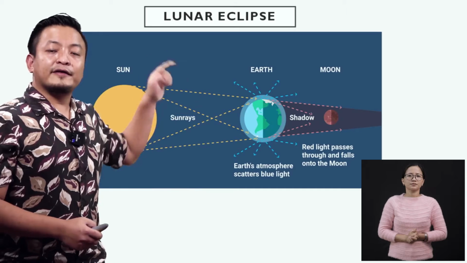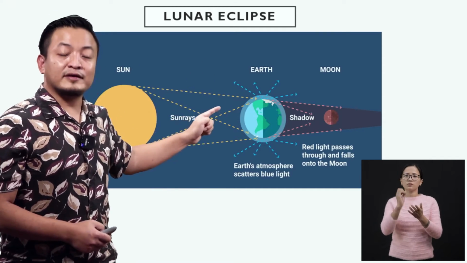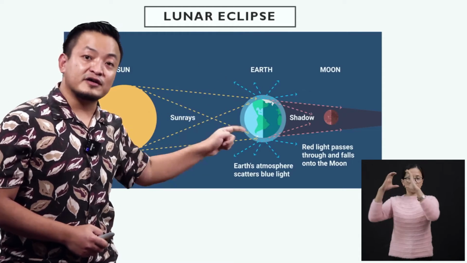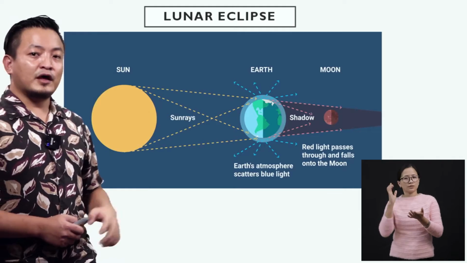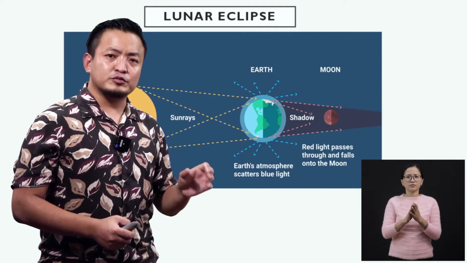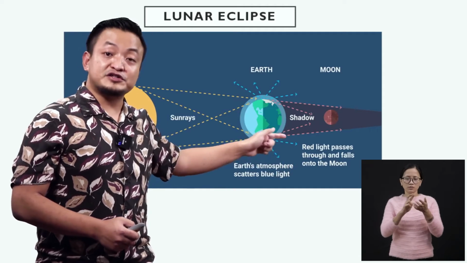Okay? Let me repeat. Lunar eclipse occurs when the moon passes through the shadow of the earth. Now, it will be dark, it will be dim, until it emerges out of the shadow.